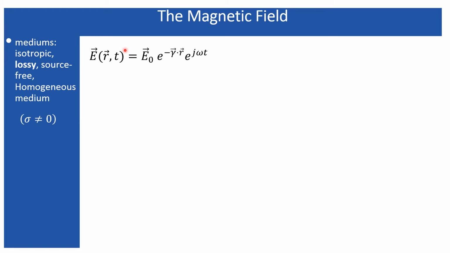However, this expression you can also write in this way, where you know any vector can be represented by its magnitude times its unit vector. So here I have represented this vector as its magnitude times the unit vector, because this vector contains three components along x, along y, and along z.